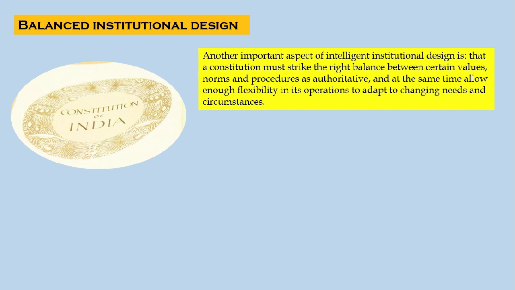So when we speak about intelligent institutional design, it has to strike a right balance between certain values, norms, and procedures as authoritative. At the same time, on the other hand, it has to allow enough flexibility in its operations to adapt to the changing needs and circumstances.